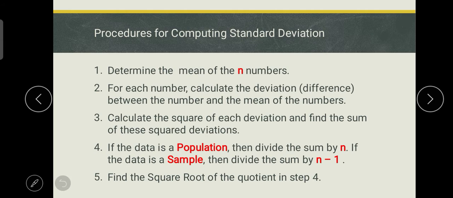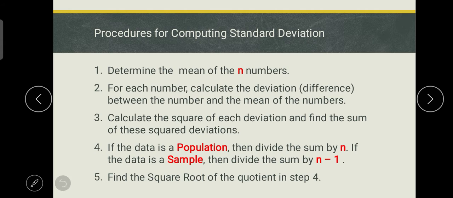So, yung fourth step, ito yung pinaka-importante. Kasi, if the data is a population, so pag population yung hinahanap natin, then divide by the n. So, ayan, i-divide lang natin siya by the n. Pero, if the data is a sample, then divide the sum by n minus 1. So, yung pag-population, i-divide lang natin siya sa n. Tapos, pag sample, mag-minus na tayo ng 1.